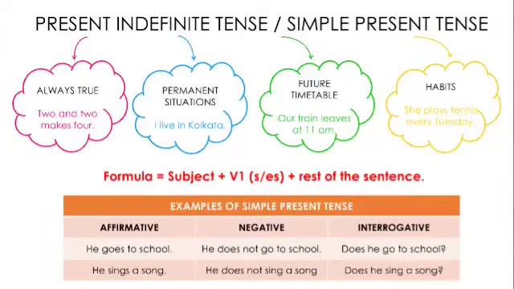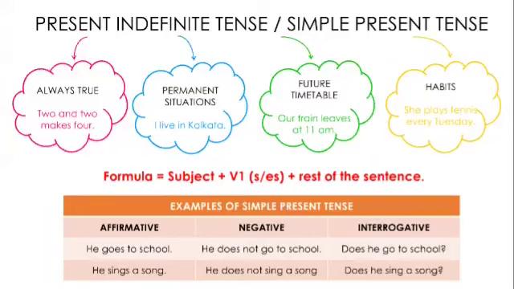They are used in places which are always true, in sentences which are universal truths, like the sun rises in the east. So it will always be simple present tense. Some permanent situations, like I stay at Kolkata. I always stay at Kolkata. So this will remain present tense so long as I am living. If I change my place, then that's a different issue altogether. But otherwise, these types of sentences will remain present tense. I stay in Kolkata or I live in Kolkata.